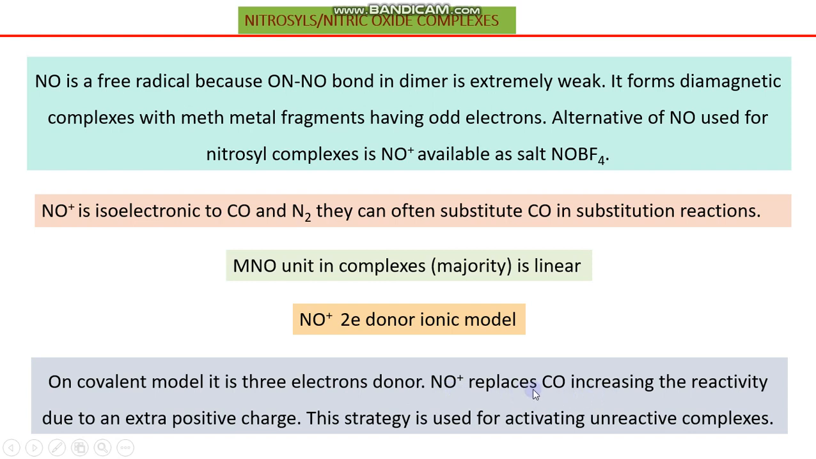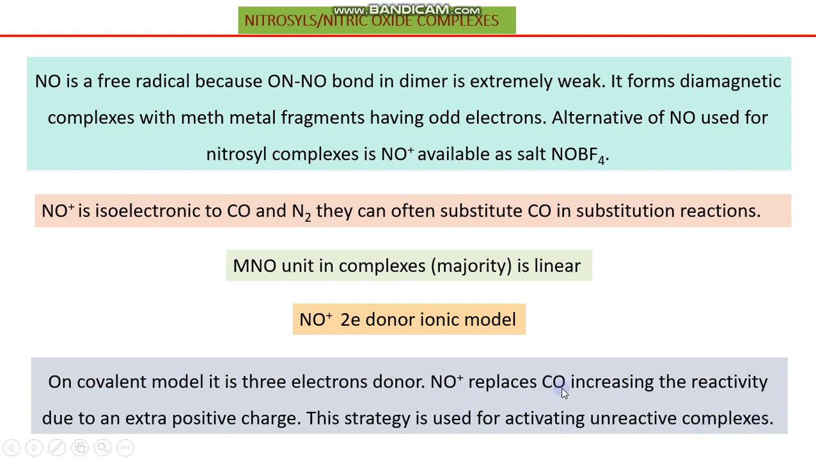So nitrosyl can replace carbonyl while it is in plus one charge, increasing the reactivity of the resultant compound due to an extra positive charge which is present on this nitrosyl. Carbonyl possesses no charge, and whenever a neutral ligand is replaced by a cationic ligand, a positive charge is introduced to the compound, and this positive charge for sure increases the reactivity of the metal complex or fragment. This strategy is used for activating unreactive complexes of carbonyl.